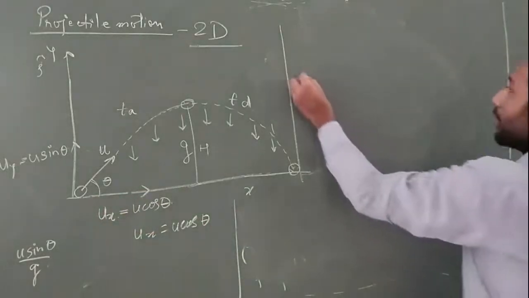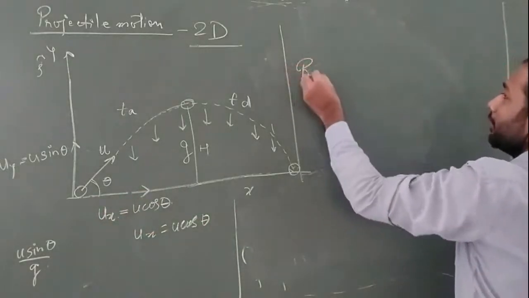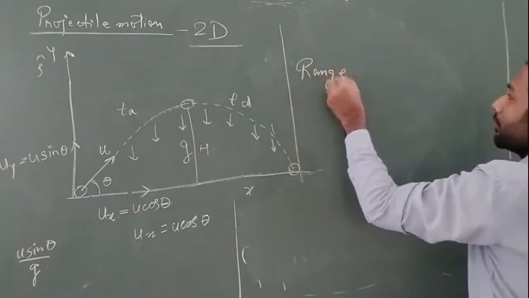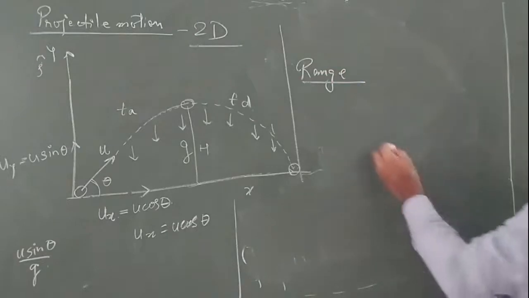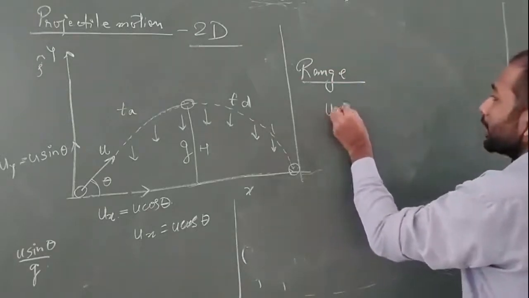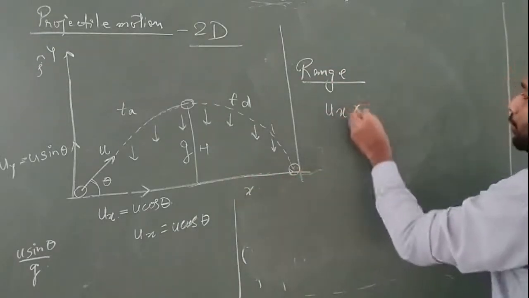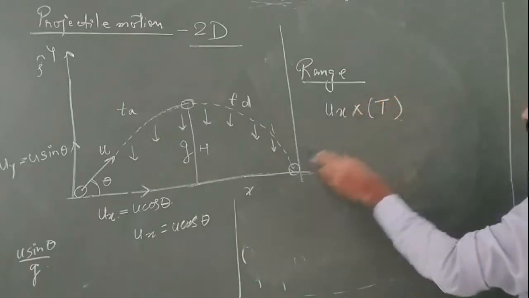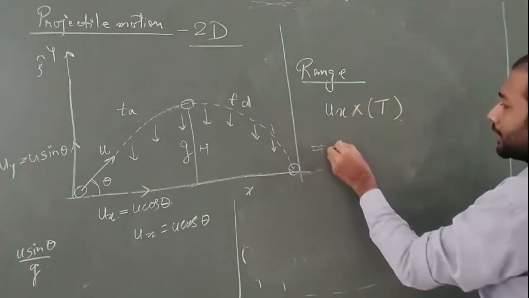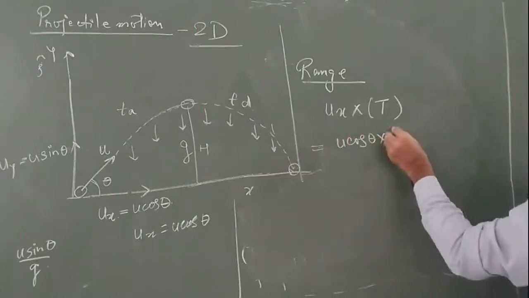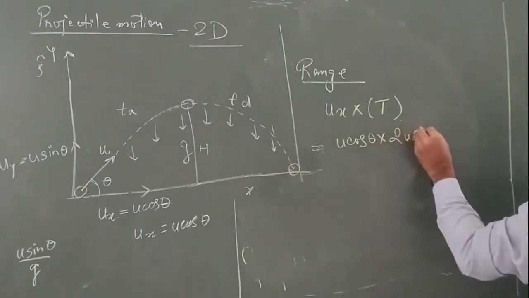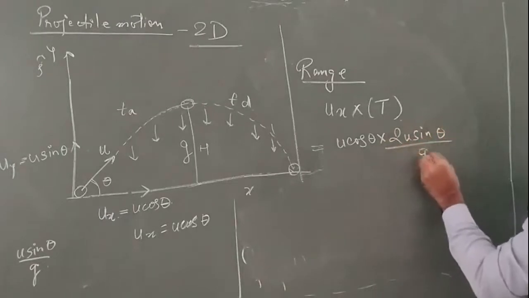The horizontal distance covered is known as the range in projectile, and it is the velocity in the x-axis into the total time taken. So this is ux, that means u cos theta, and the time is 2u sin theta upon g, which is the total time.